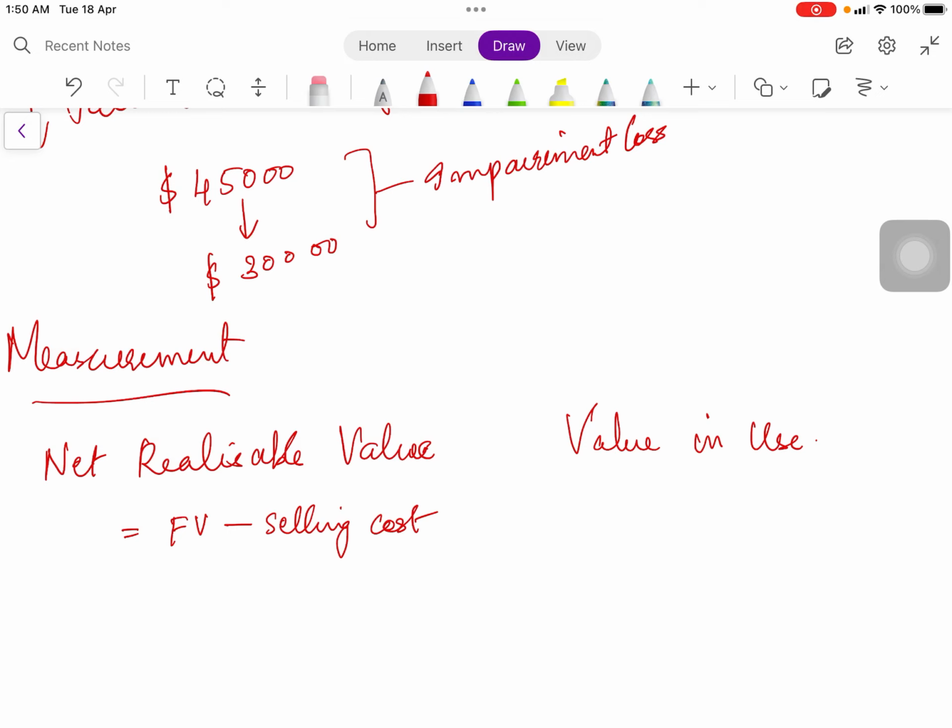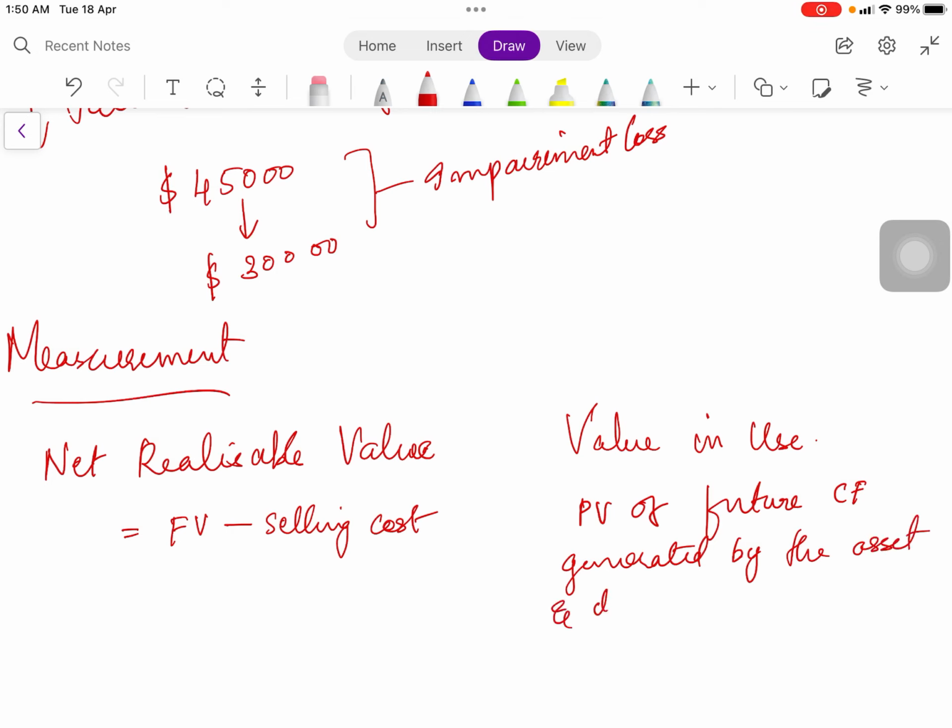Suppose you decide to sell the asset in the future. What will be the value you get in the future is converted into the present value. Okay. So, the present value of future cash flows that is generated by the asset, and it should also include the scrap value.